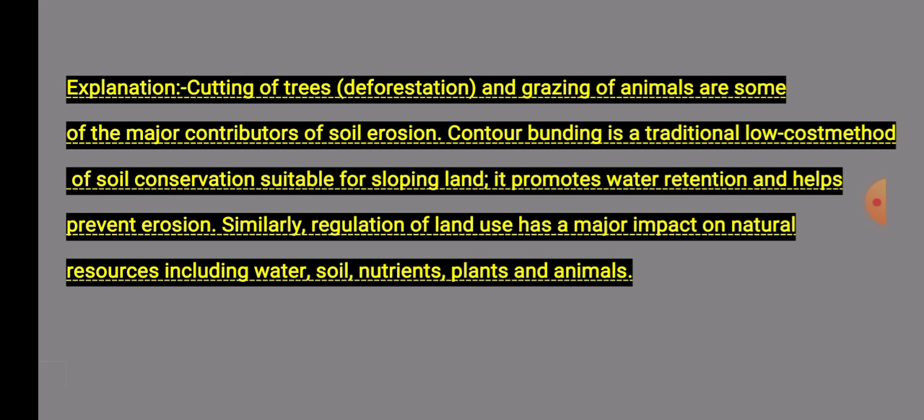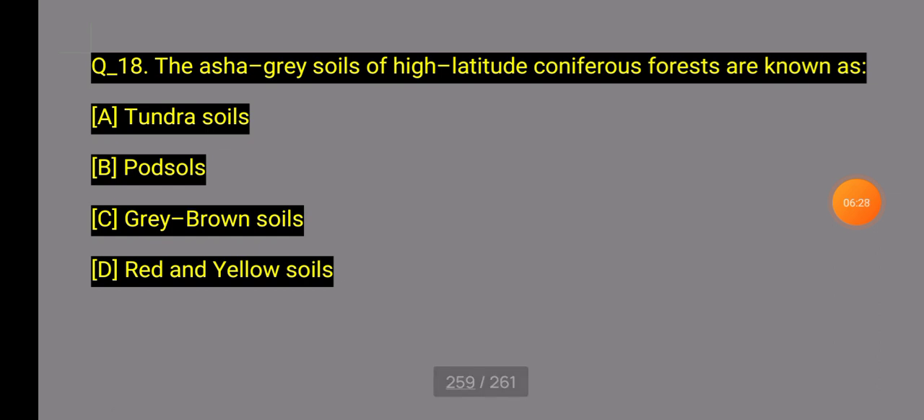Next question. Question 80: the ash grey soils of high latitude coniferous forests are known as: number A, Tundra soil; number B, Podosols; number C, Grey and brown soil; number D, Red and yellow soil. Which of these four options is correct?